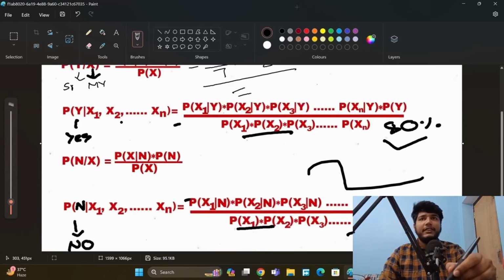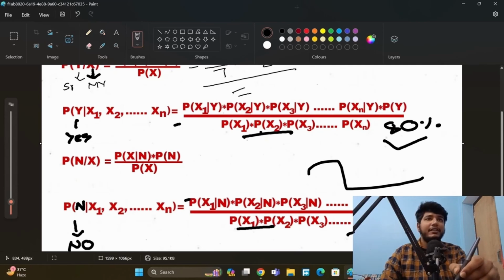So here x1 and x2, which are our flu and COVID. So x1 flu is equal to yes, into P of COVID equal to yes, and we are dividing by P of yes, which is equal to yes.